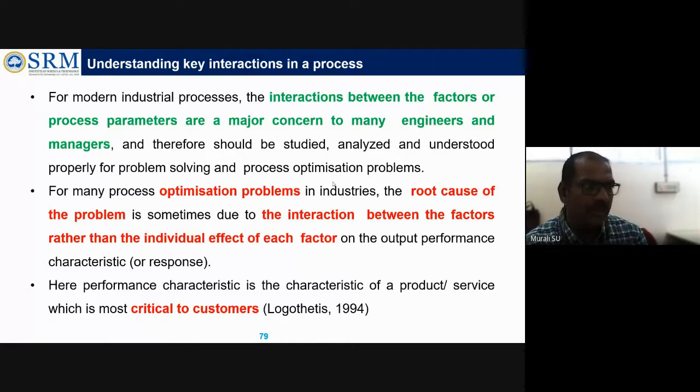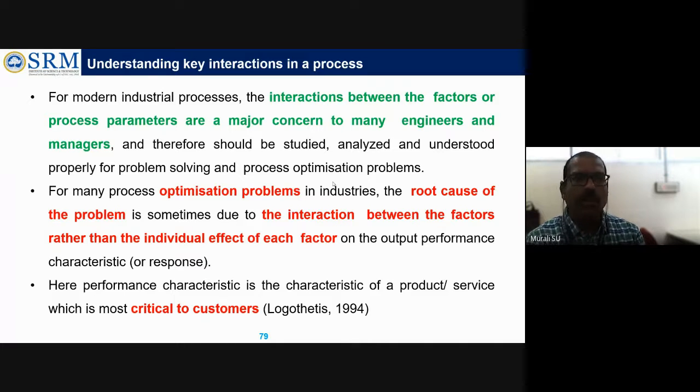Okay. So for any industry, it is given that for modern industrial processes, the interaction between the factors or process parameters is a major concern to many engineers and managers, and therefore it should be studied, analyzed, and understood properly for problem solving and process optimization problems.